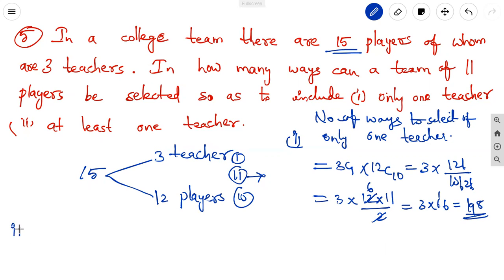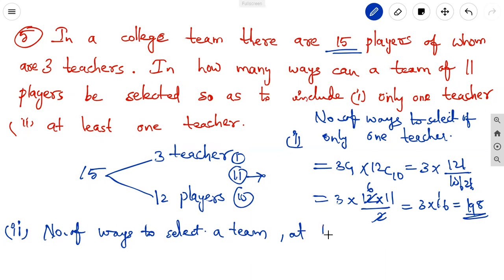In the second case, the number of ways to select a team with at least one teacher. At least one teacher means from 15 players, in which 3 teachers are there.